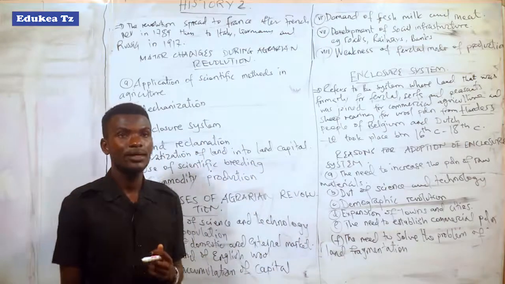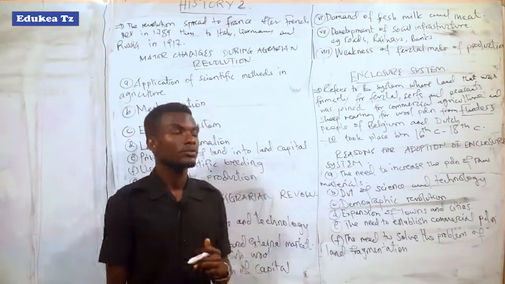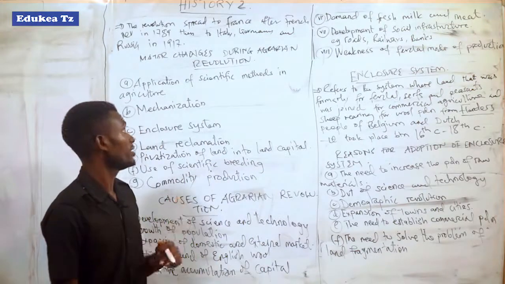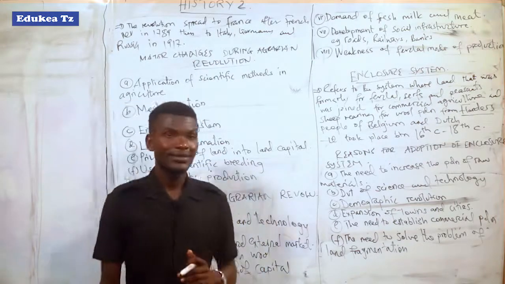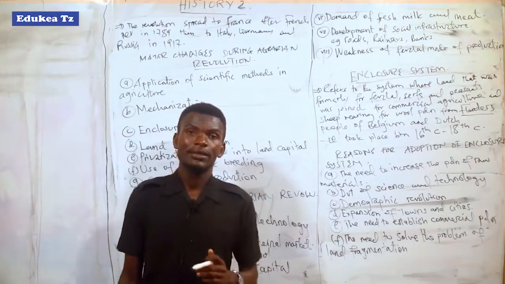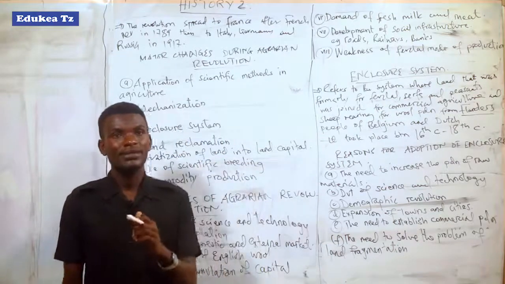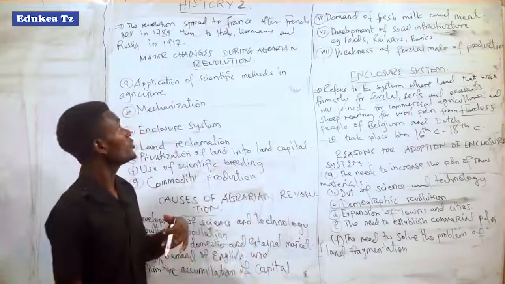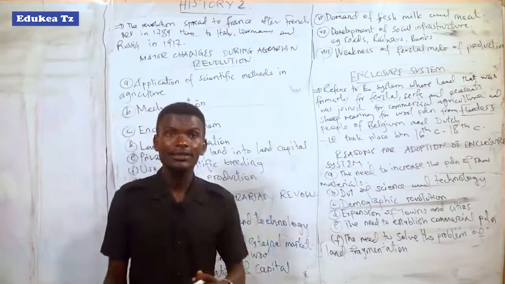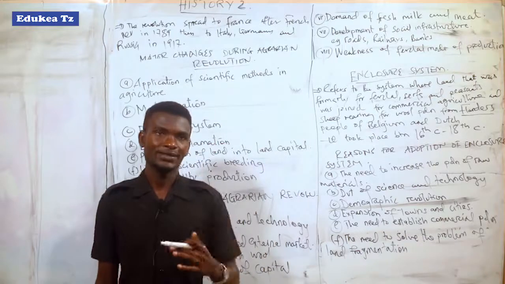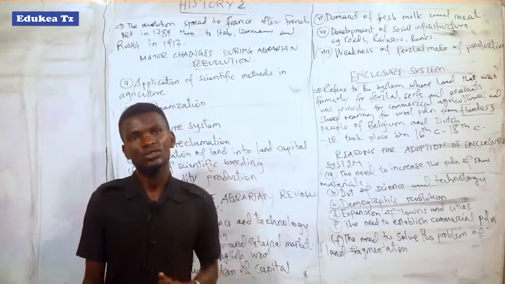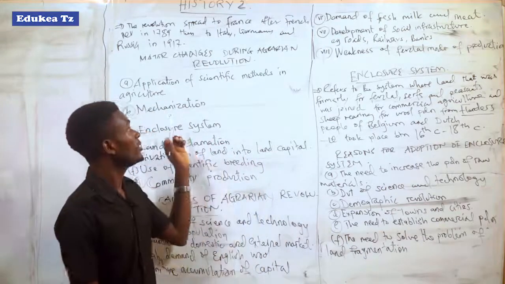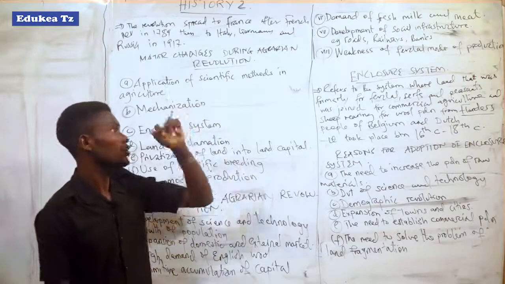So that marked the agrarian revolution coming into being. And various scientists came up to invent various machines apart from those I have mentioned in order to ensure that agriculture is growing faster and bring the changes in the agrarian revolution during that time in Europe.